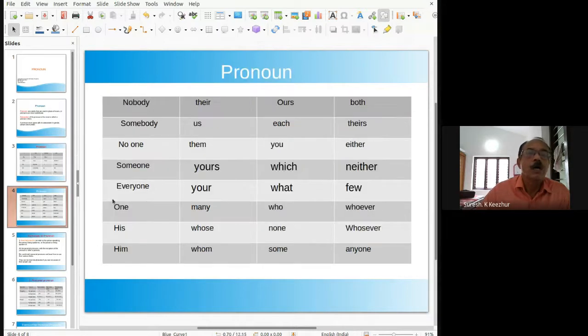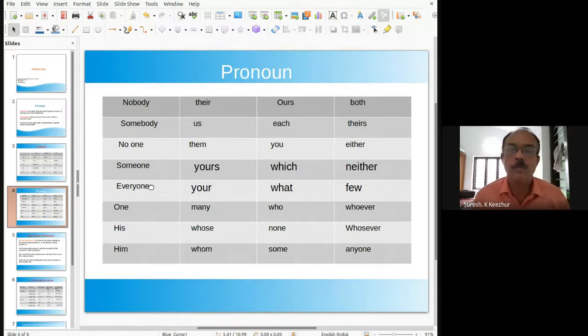Let us look at other examples of pronouns: nobody, somebody, no one, someone, everyone, one, his, him, their, theirs, them, yours, your, many, whose, whom, ours, each, you, which, what, who, none, some, both, either, neither, few, whoever, whosoever, anyone.